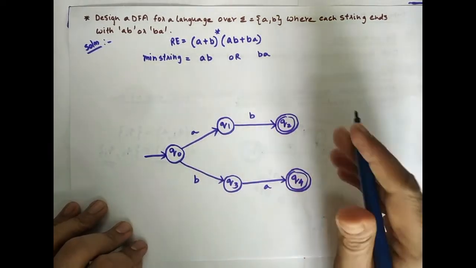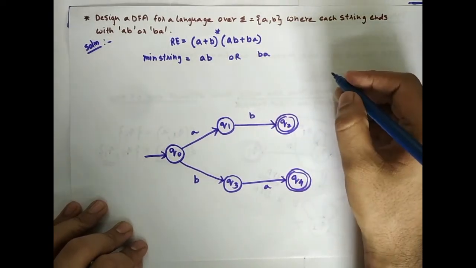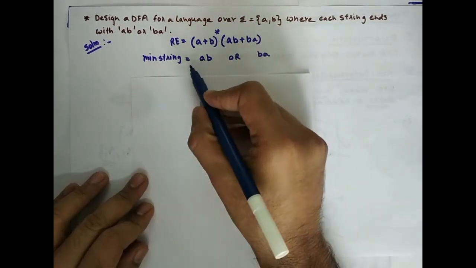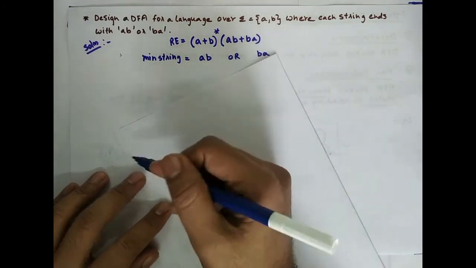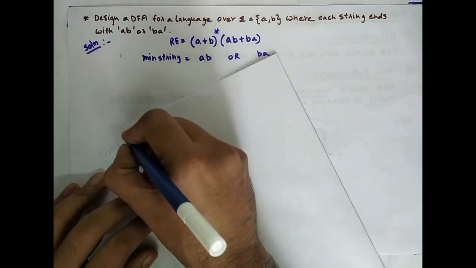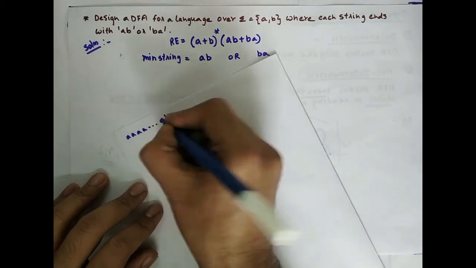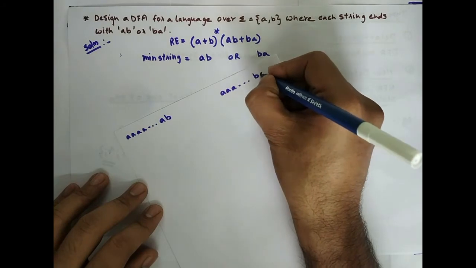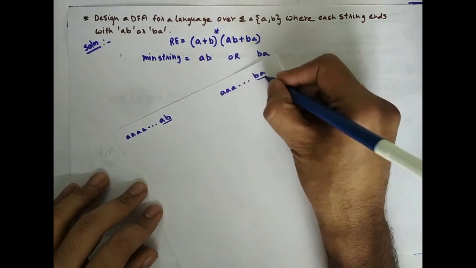Now, what are the other possible strings that we can think of? The string should either end with AB or BA. So other possible strings could be, first say n number of A's ending with AB should be accepted, n number of A's ending with BA should also be accepted. The difference is ending with AB, ending with BA.